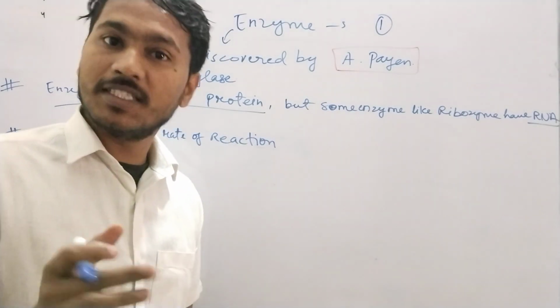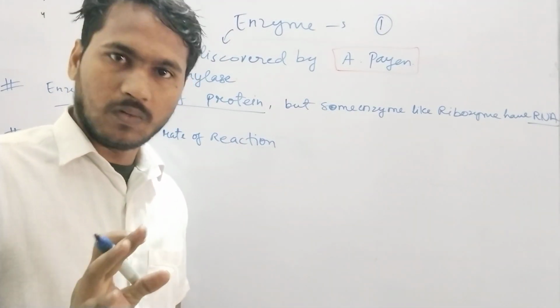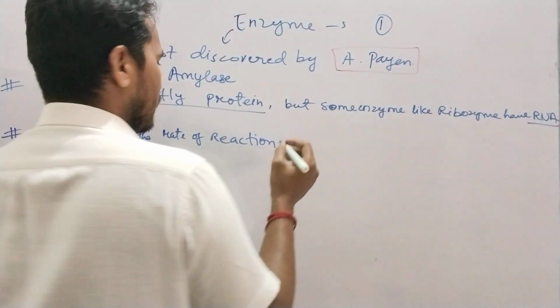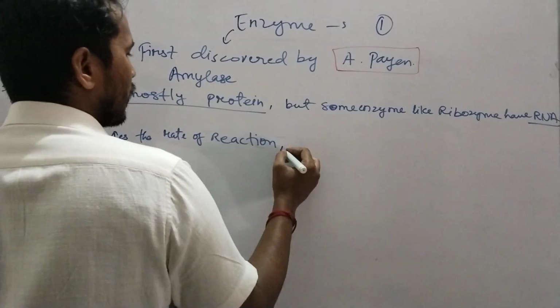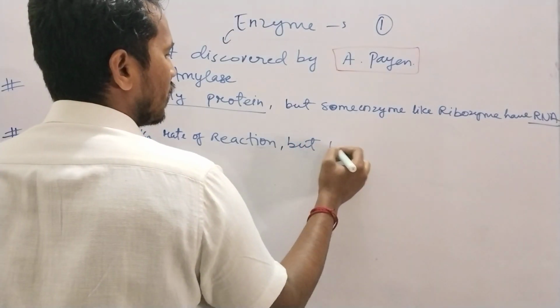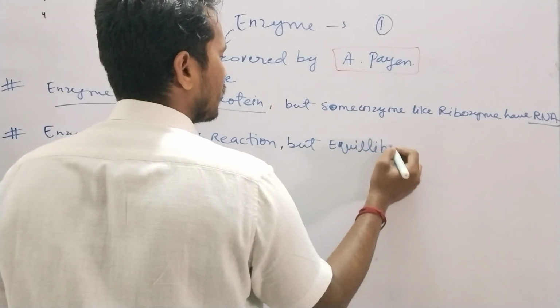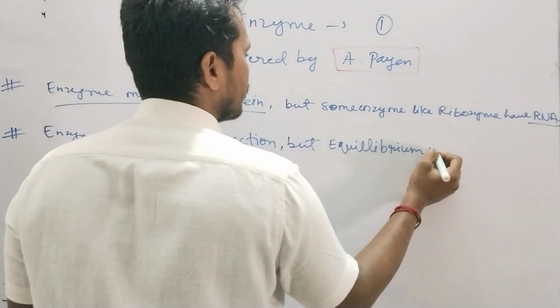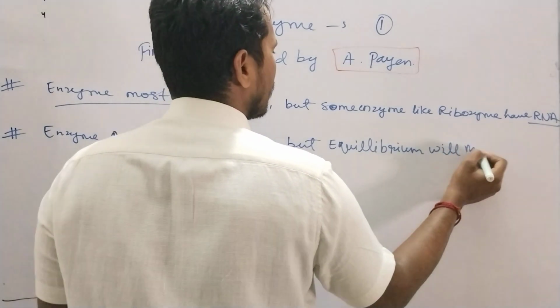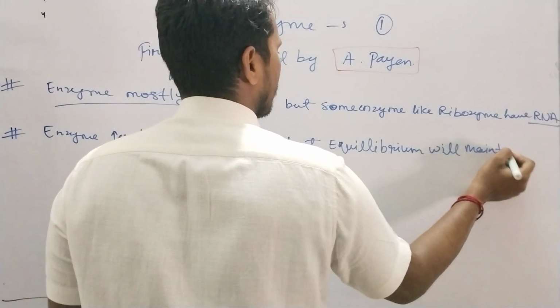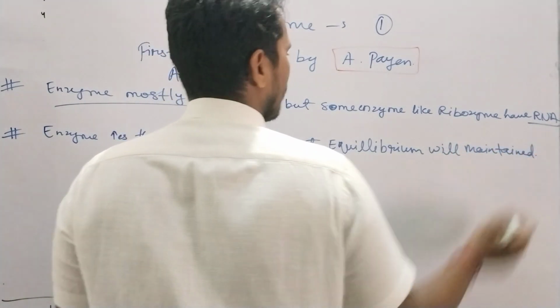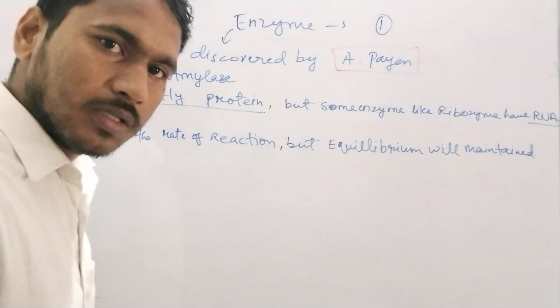Will it change the rate constant? No, never. The rate constant will be the same. But equilibrium will be maintained, or equilibrium will not be changed.